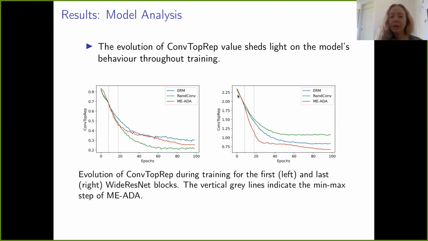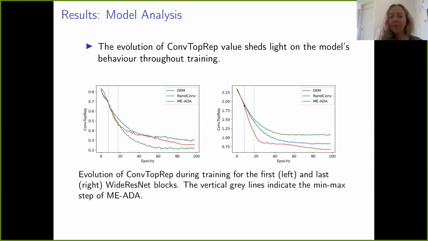In addition, we can even see different steps of the MIADA algorithm. In the very beginning, the evolution of conf-top-rep is almost identical for MIADA and ERM, which is correct because in the first 10 epochs, they are identical.